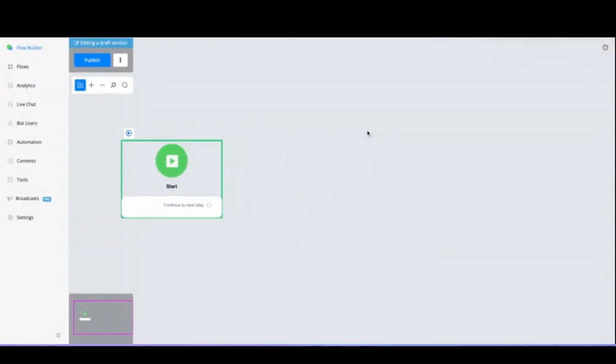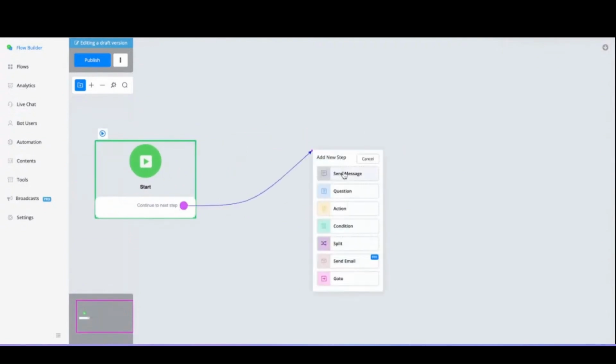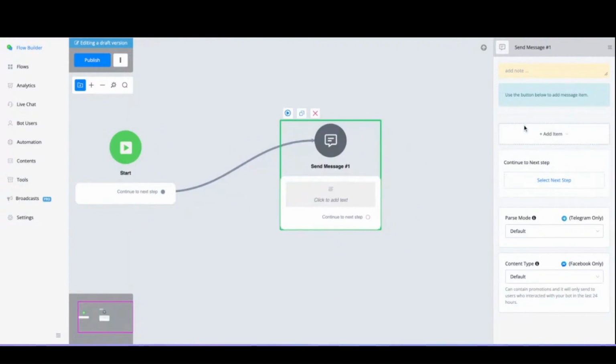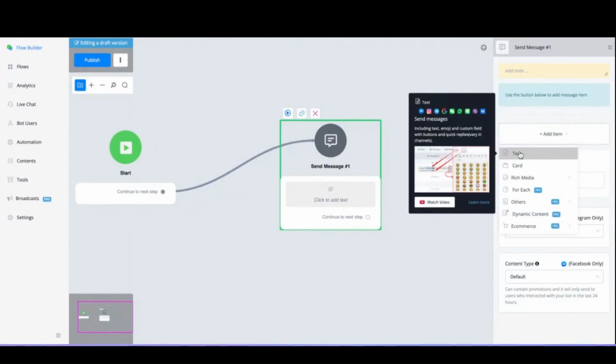And inside this flow, you are now able to create a chatbot just like normally. But if you take a look at all the available features, if you hover over them, you will also see the available channels you can use these features on.